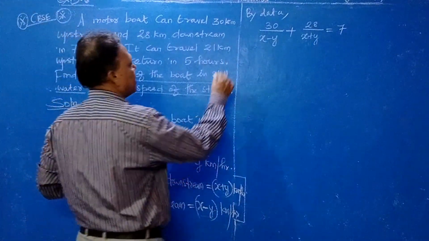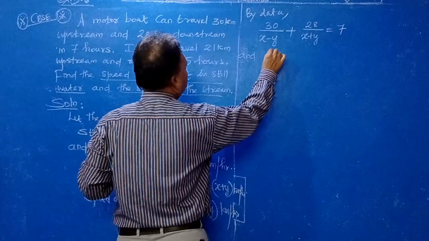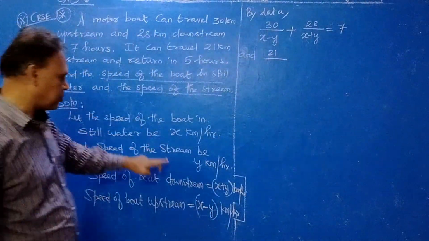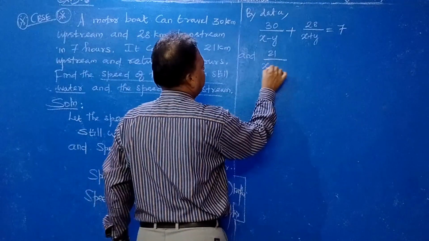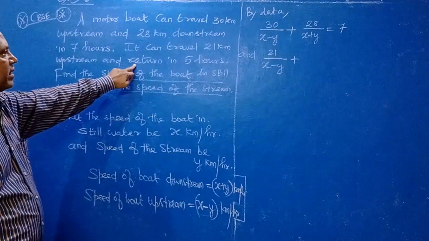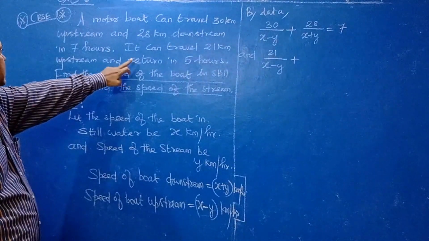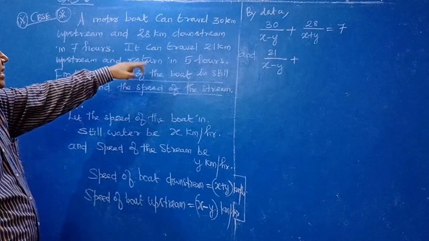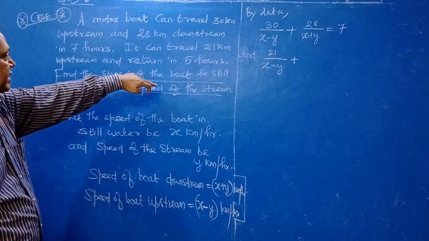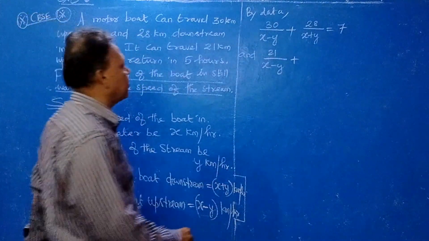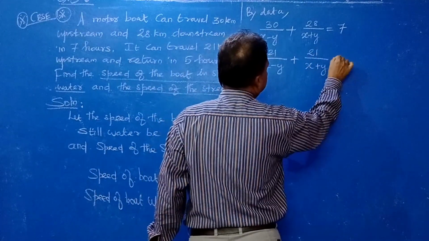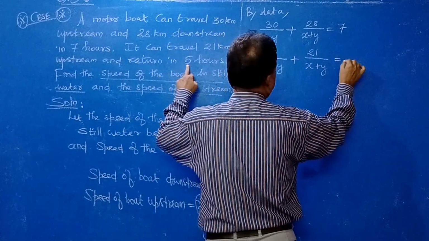And same way, 21 kilometer upstream, that means upstream speed you take x minus y, plus return downstream. Same kilometer returned, that means 21 by x plus y is equal to total time, how much? 5.